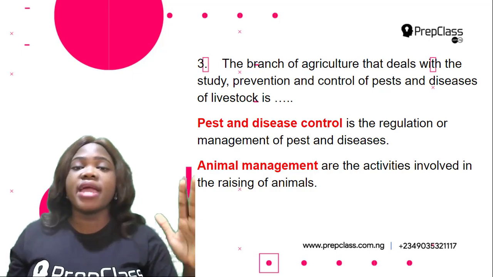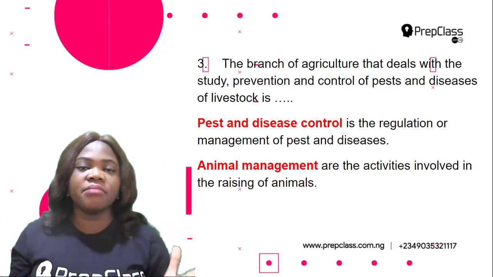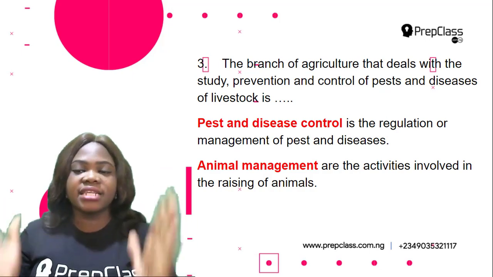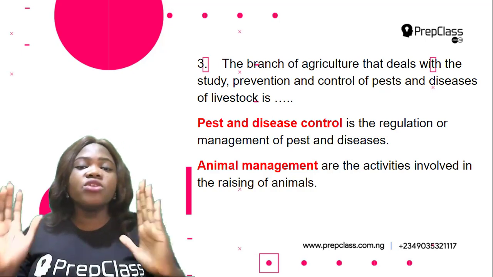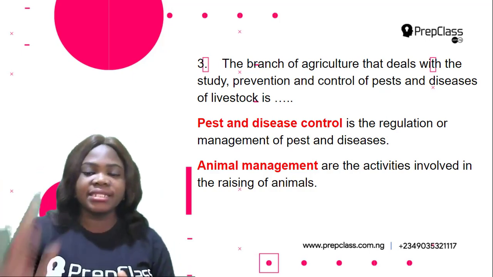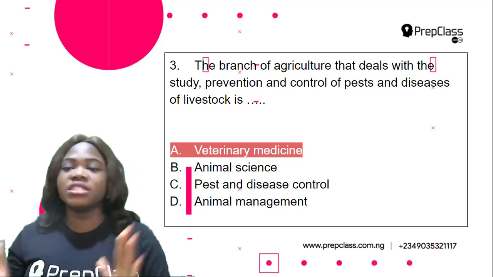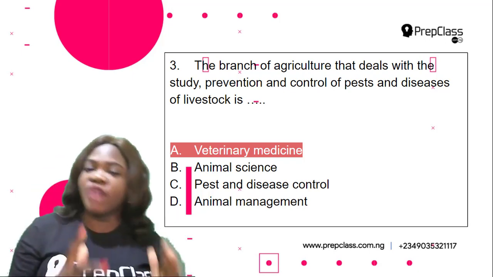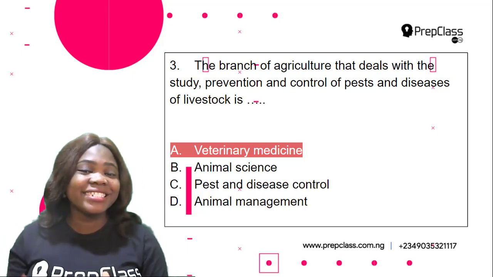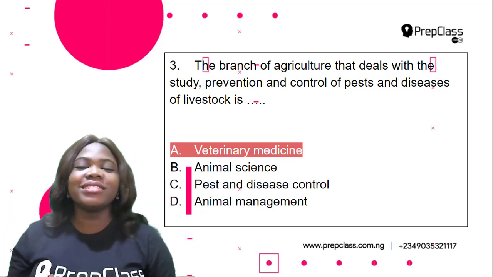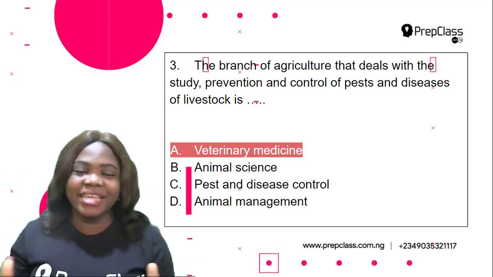Remember in question 2 where we have the livestock management systems. Okay, so this is animal management. They are the activities that are involved in the raising of animals. So now that we know the meaning of each of the options, let's answer the question. So the question says the branch of agriculture that deals with the study, prevention, and control of pests and diseases of livestock is veterinary medicine. Okay, so the correct option is A, veterinary medicine.